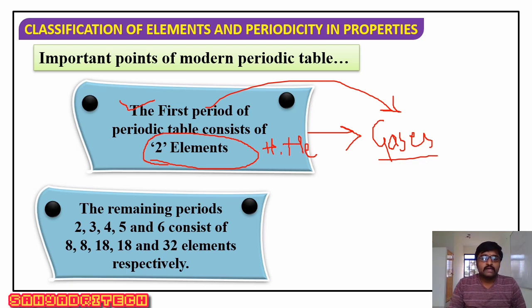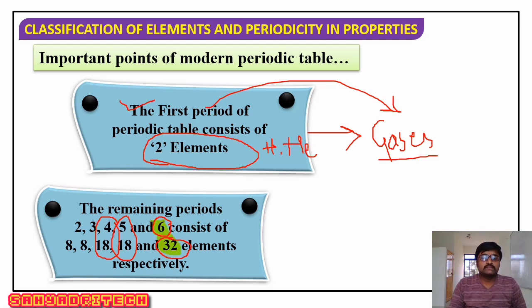And here, if I consider which period has the largest number of elements, it is the sixth period. First only 2, second 8, third 8, fourth 18, fifth 18. What about sixth? Sixth has how many elements? Totally 32 elements.